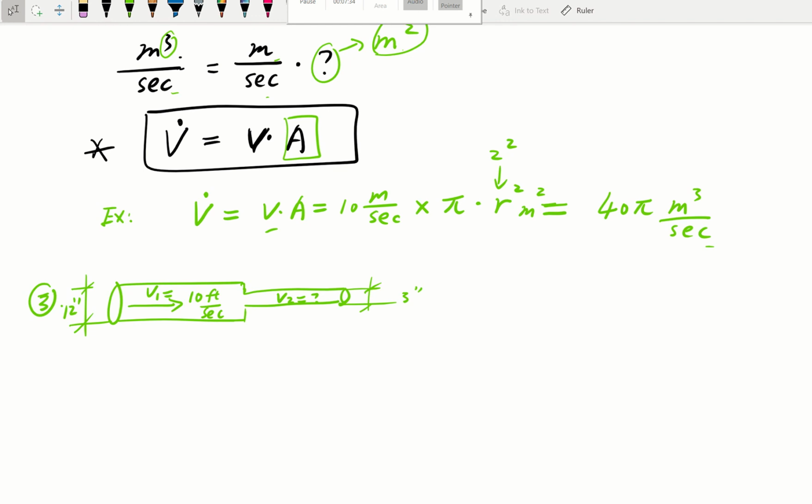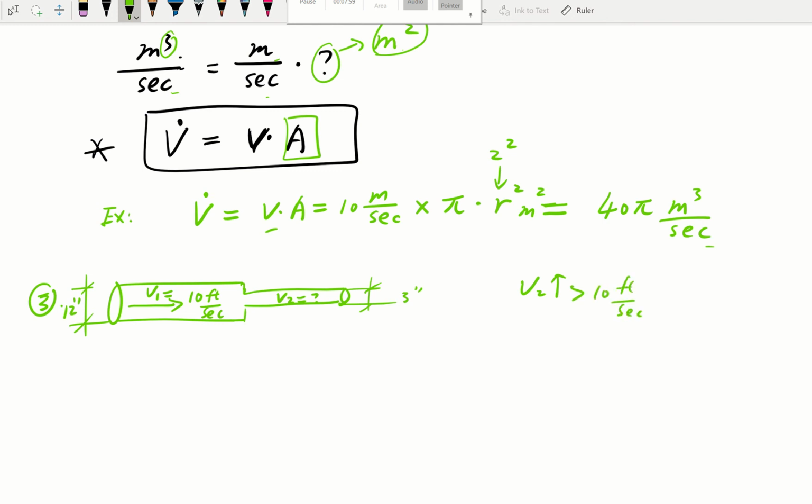Probably not, right? Because a smaller pipe has a smaller area to pass through, the fluid has to go faster. Think about squeezing a garden hose to restrict the area: does the water come out much quicker? Yeah. So the velocity here, based on your intuition, must be more than 10 foot per second. But how much more?